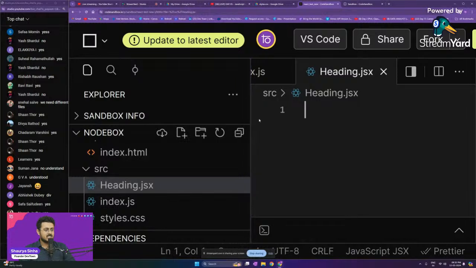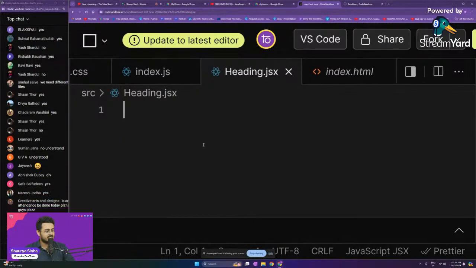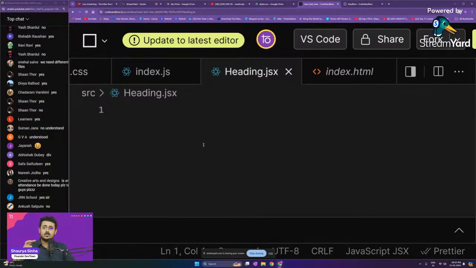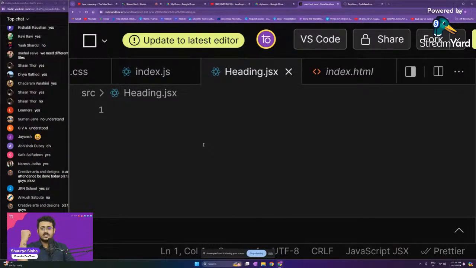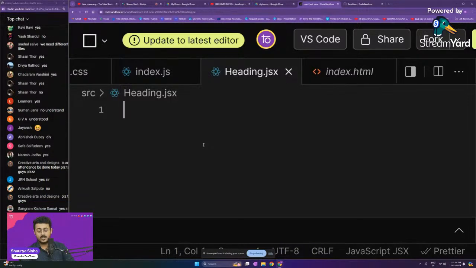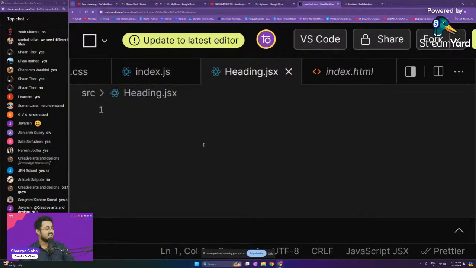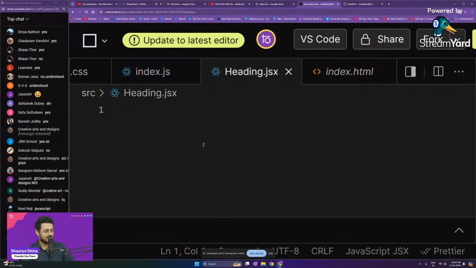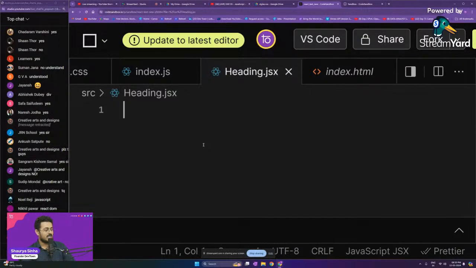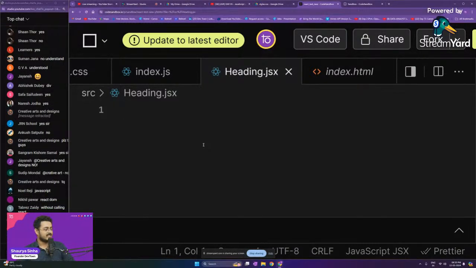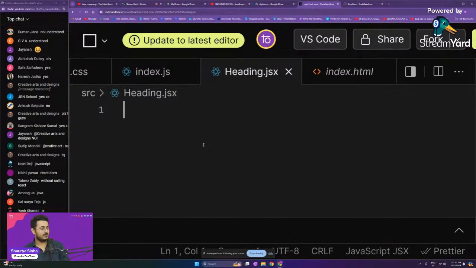Now inside of this file we will be shifting. First of all, this is a JSX code. Tell me one thing without which JSX cannot work. Tell me one thing without which JSX does not work, guys. Come on, you guys are very, very intelligent. You guys can answer this very easily. What is the one thing without which JSX cannot work? JavaScript. No, that is a wrong answer, but okay. Good, without calling React. Very good, Tabriz. I am very proud of you guys.